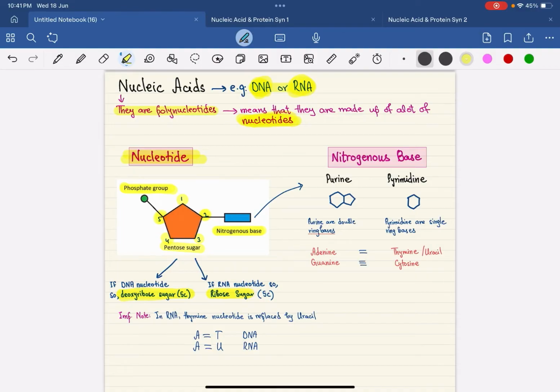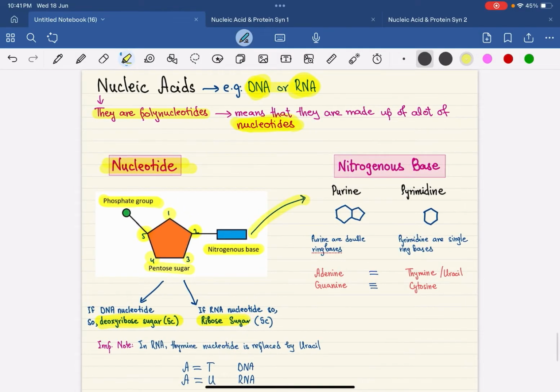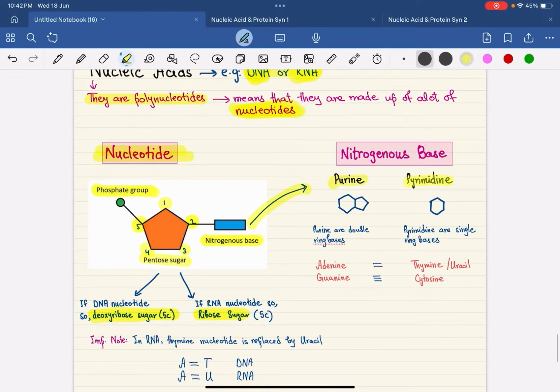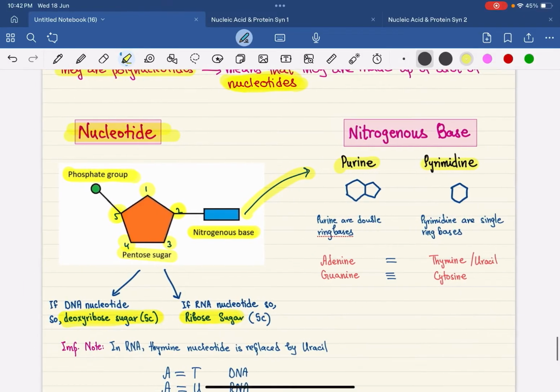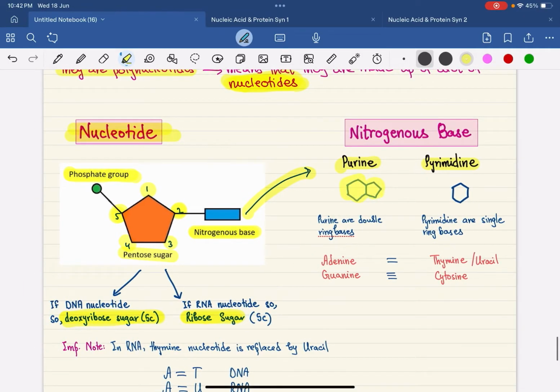Now coming on to the nitrogenous base. You must understand that there are two types of nitrogenous base: one is the purine and the other one is the pyrimidine. The purine bases are the double ring bases, right, and the pyrimidine bases are the single ring bases. This is what I have written over here. Now what you have to understand is what the nitrogenous bases of the purine are and what the nitrogenous bases of the pyrimidine are, right.